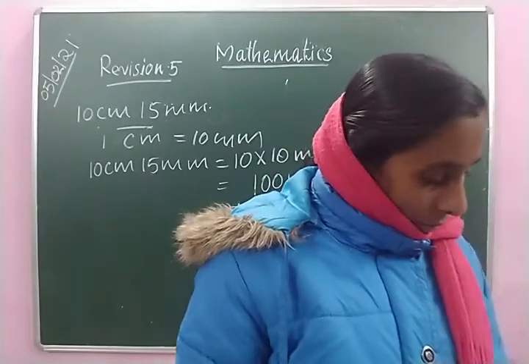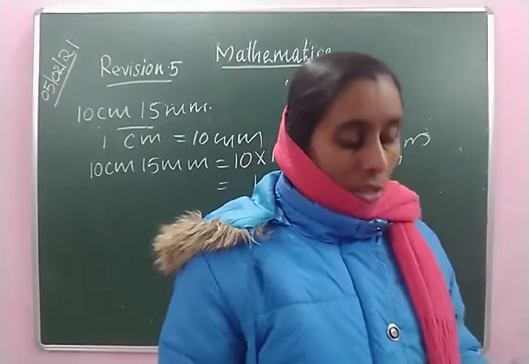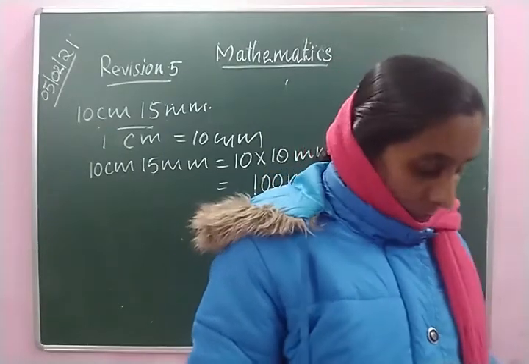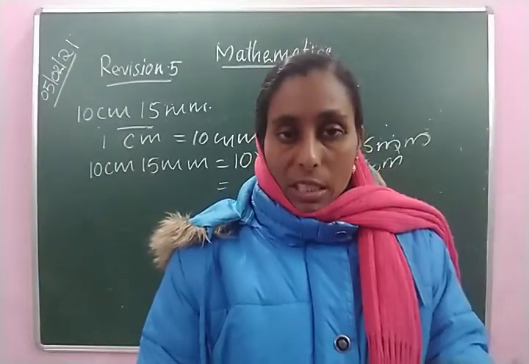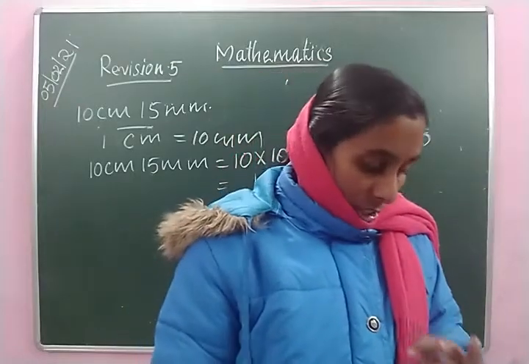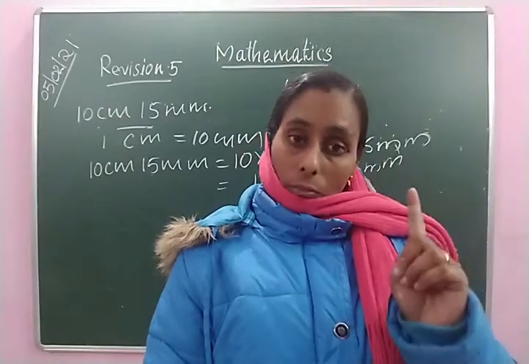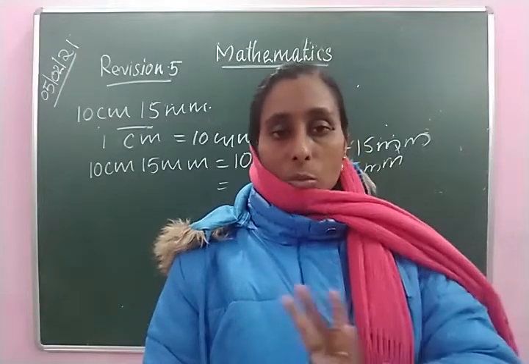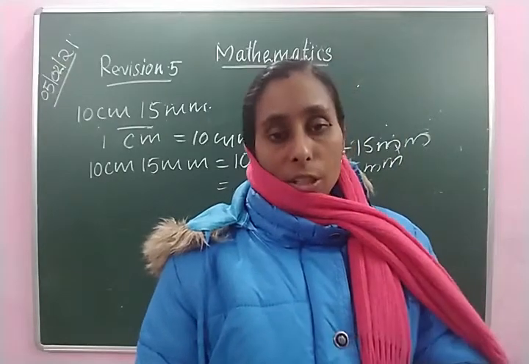Okay. Now we have revised measurement of length. What are the instruments we use to measure the length? We use scale, measuring tape or ruler to measure the length. The standard unit of length is meter. Short form of meter is small letter m. Short distances are measured in centimeter, short form cm. Long distances are measured in kilometer, short form km, small letter k and small letter m. And distance between two cities is measured in kilometers.